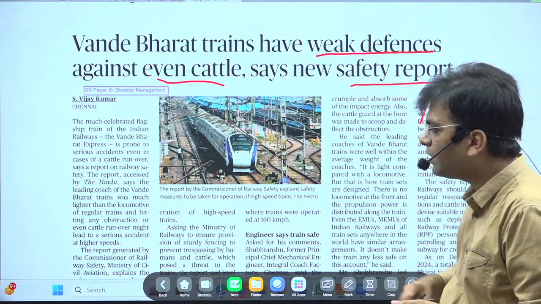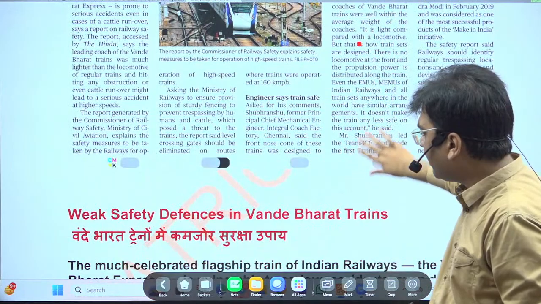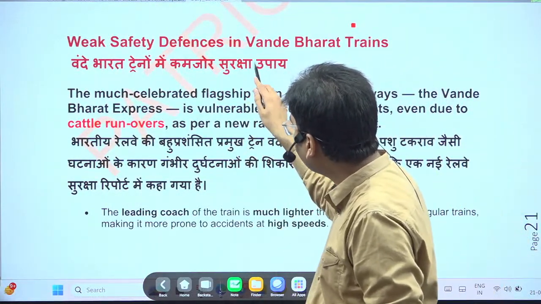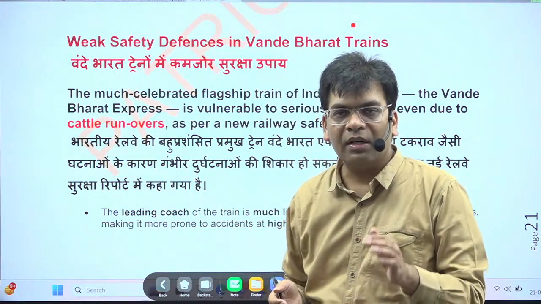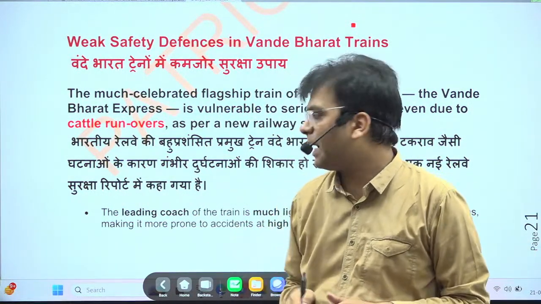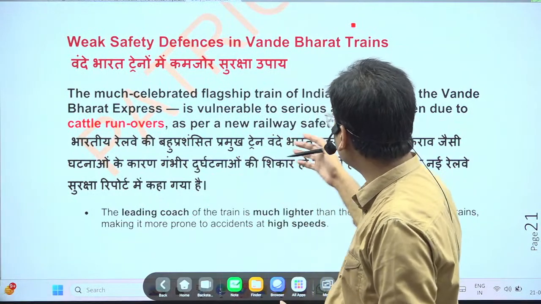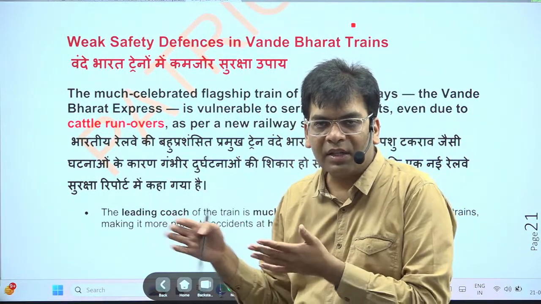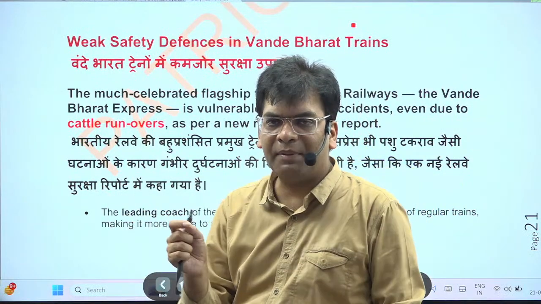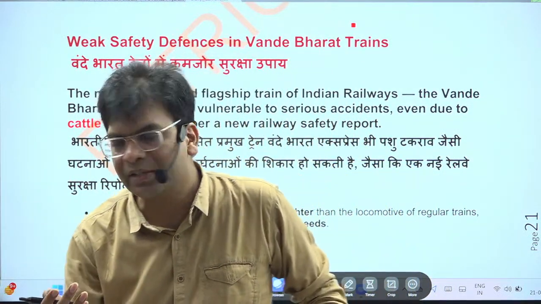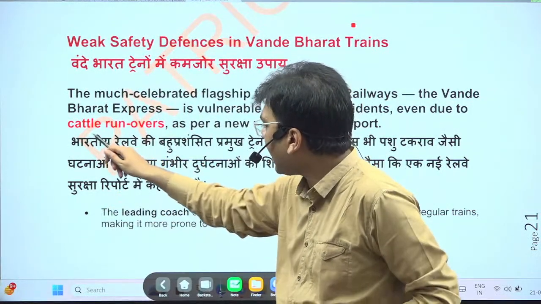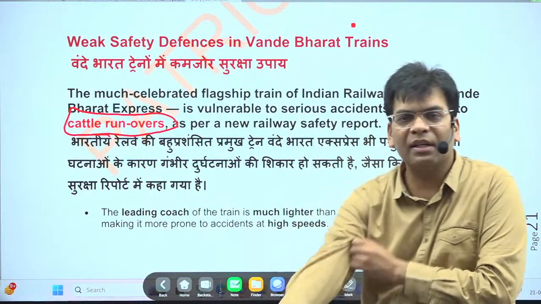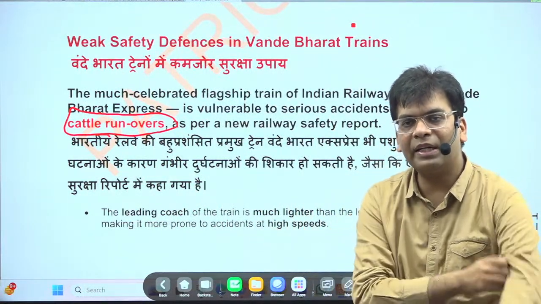This new safety report says that it has an even weaker safety system than the previous normal passenger trains. Why? It is due to its main engine being heavier and its adjacent coaches being a bit lighter, and whenever there is a chance that it collides with cattle or runs over cattle, in that case it will be derailed or overturned.